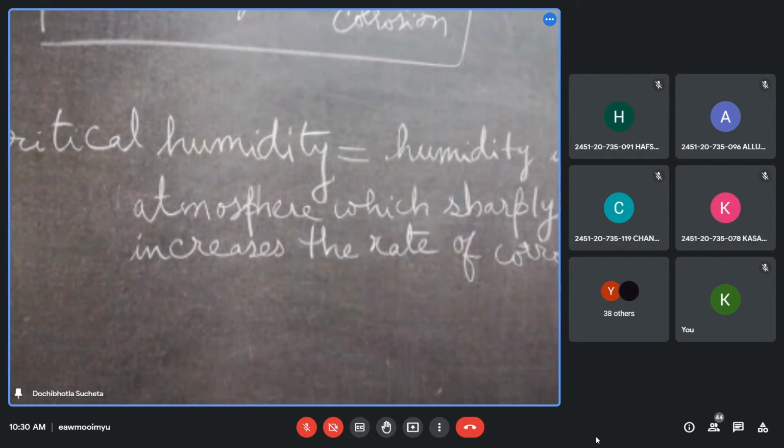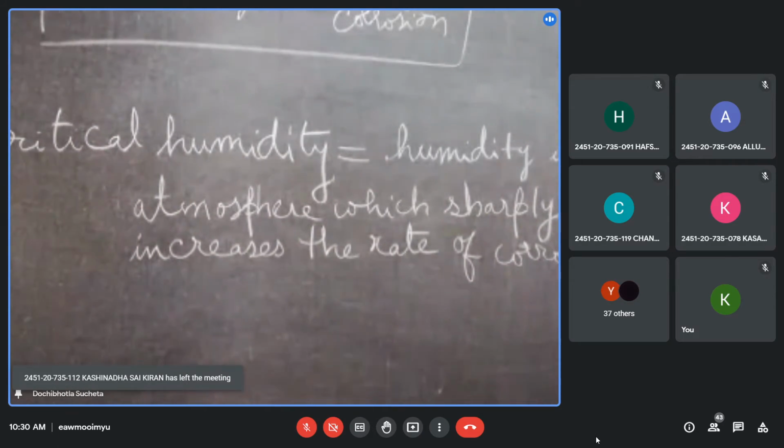Next, the nature of the ions. Yesterday I told you, more soluble ions cause relatively less corrosion compared to insoluble ions, which form corrosion products that are not soluble. They get deposited on the metal and promote further corrosion in the form of pitting corrosion. Next, conductance of the corroding medium.